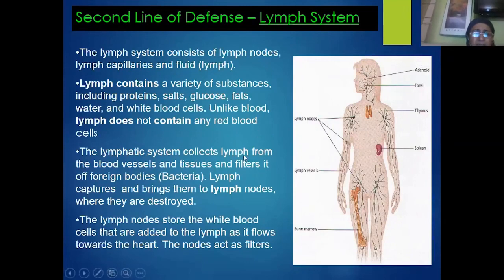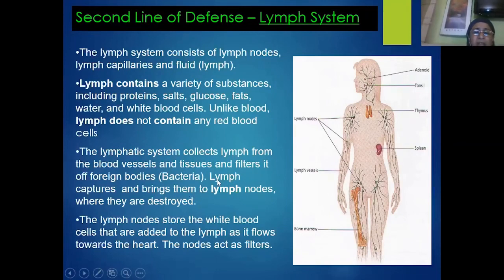The lymph is collected from the blood vessels and the tissues, and it filters the foreign bodies. The main function of the lymph is to free the blood from foreign bodies, bacteria or pathogens.